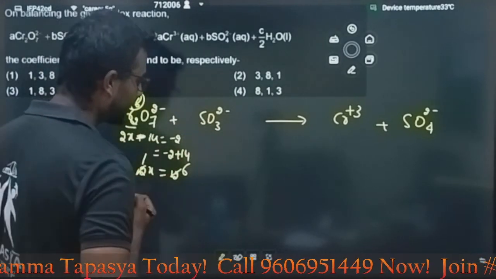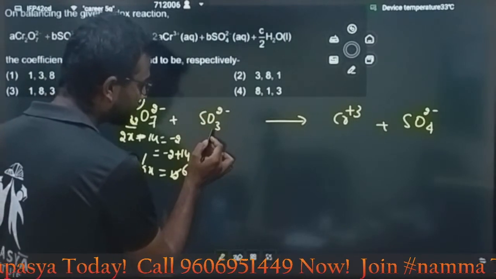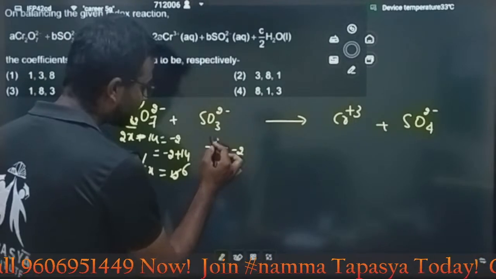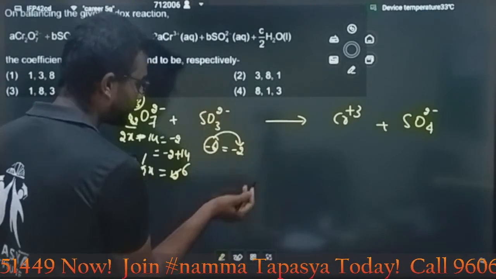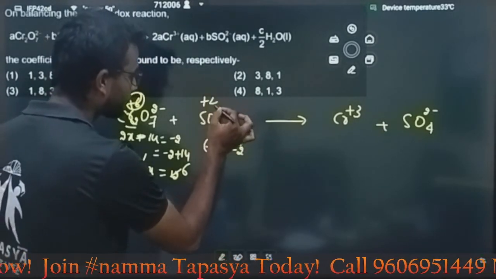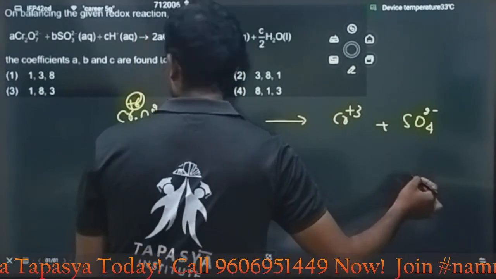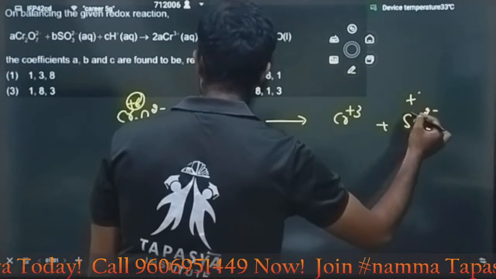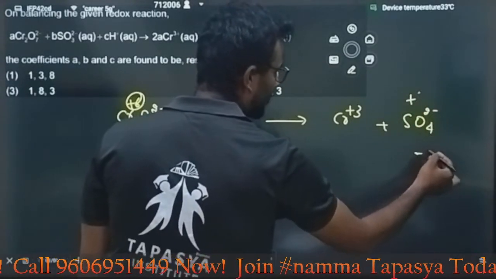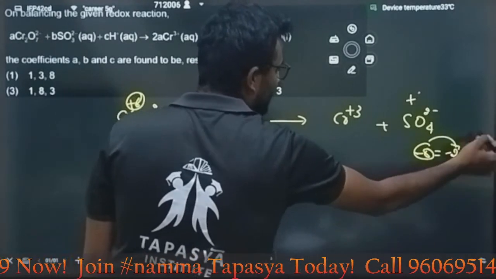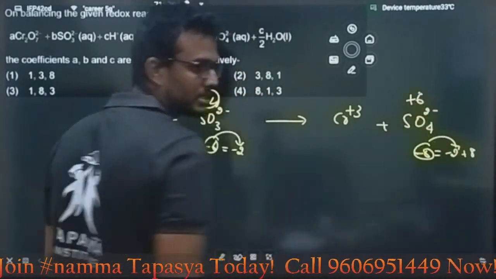Then if you come to the sulfite, my dear students, look here. Minus 2 is there, here minus 6. If you transfer this side, it becomes plus 4. In this case, plus 3. In this case, plus 6. In this case, minus 8, minus 2. Transfer this side, plus 8, it will become plus 6.